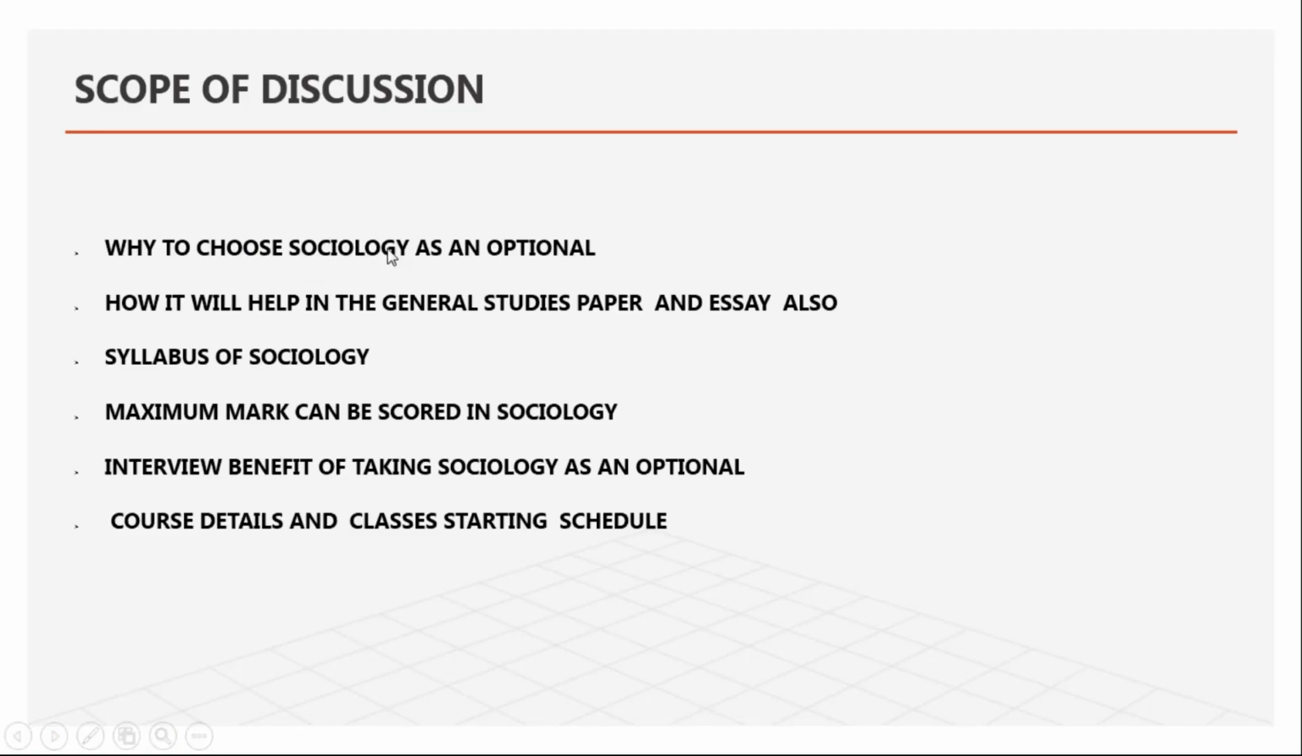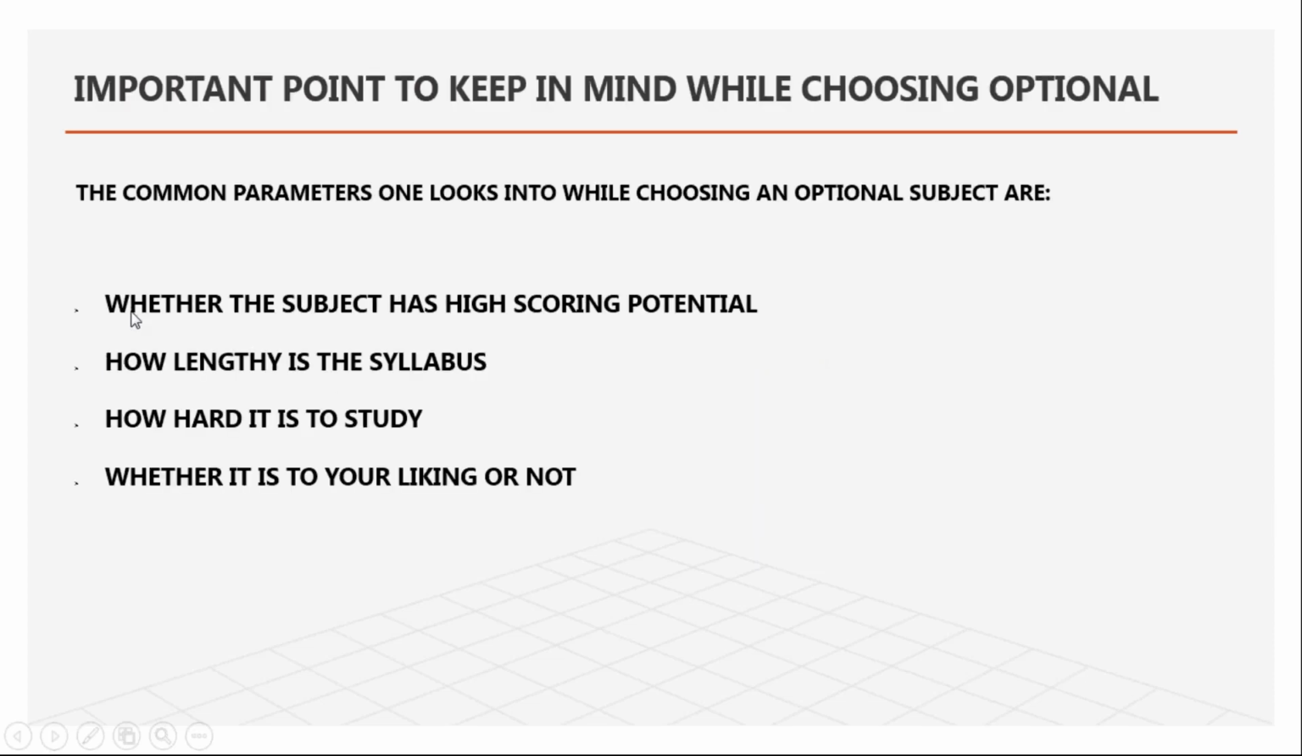Okay, so this was actually the scope of discussion: why we choose sociology as an optional, then how it will help in the general studies paper and essay paper, and these were the fields. Now, when you want to choose your optional, you have to see whether the subject is of high scoring potential or not. The first criterion for choosing an optional is this.